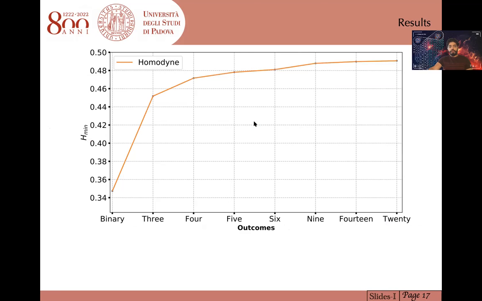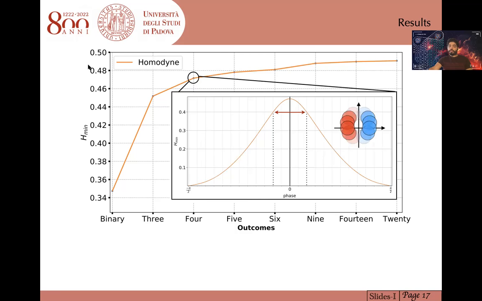Here in this slide, you can see the conditional mean entropy as a function of the number of outcomes. When the outcomes go from 2 to 20, the conditional mean entropy increases from 0.3 to 0.5, which is a meaningful improvement. It should be noted that homodyne detection is sensitive to the phase fluctuation. As you can see in this figure, when the phase fluctuates from 0 to pi/2, or 90 degrees, the conditional mean entropy decreases and finally drops to 0.